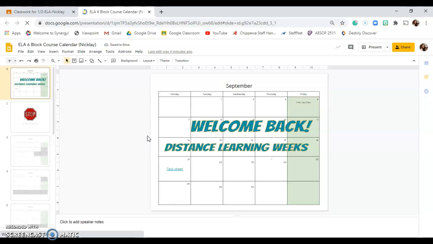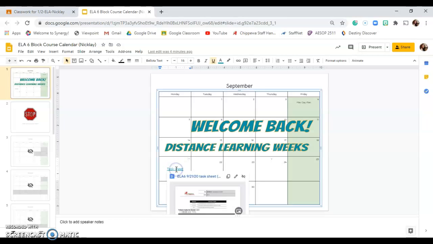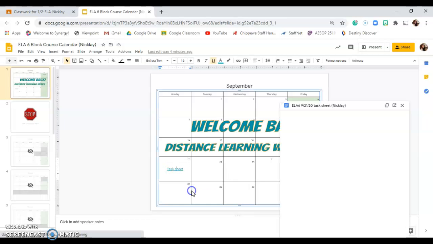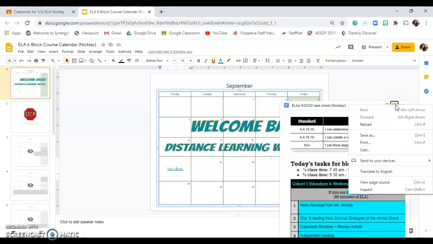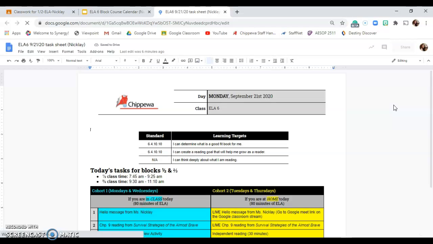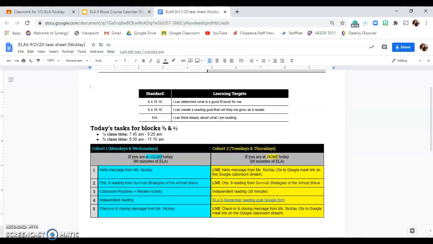And then all you have to do is, today's Monday, September 21st. So all you have to do is click on this little blue link. And it's going to take you to something called the task sheet. All right. So you can see Monday, September 21st, so you know you're in the correct task sheet. You can see the different learning targets we're going to be covering.